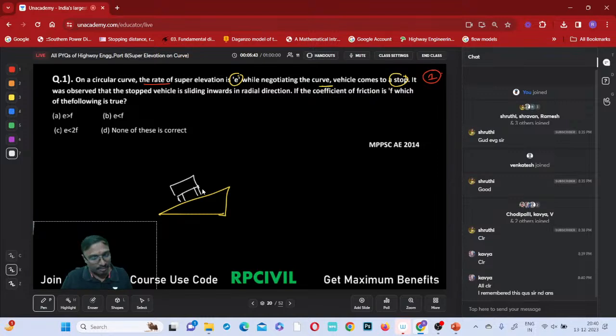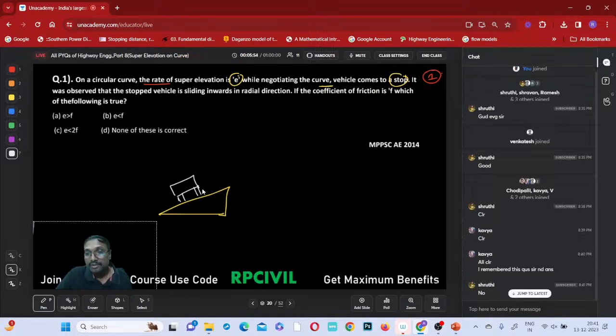When the vehicle is in the stopped condition, do you have any centrifugal force or no centrifugal force? Is any centrifugal force possible? No centrifugal force is possible, na? Zero centrifugal force, right? What is the only force acting? The weight will be acting in the vertically downward direction.